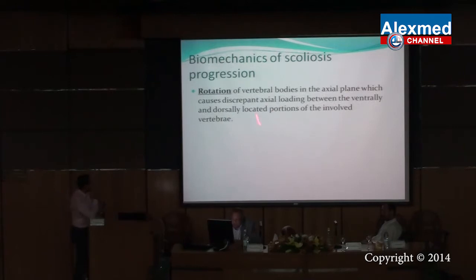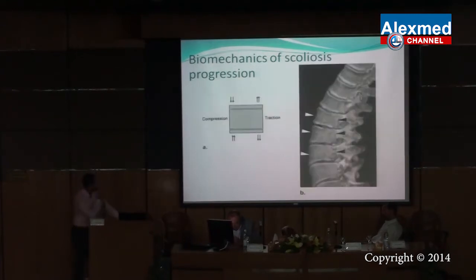Biomechanics of scoliosis progression. Actually, this biomechanics is of idiopathic scoliosis. The key word here is rotation. There is no idiopathic scoliosis without rotation. Normally, in the dorsal spine, we have compressive forces in the ventral aspect and traction forces on the dorsal aspect.